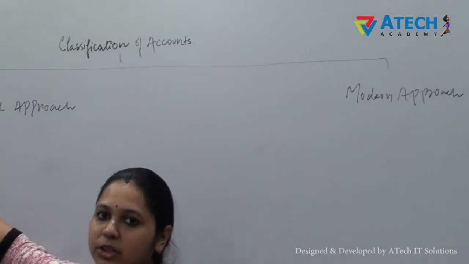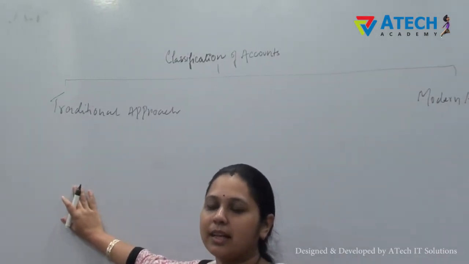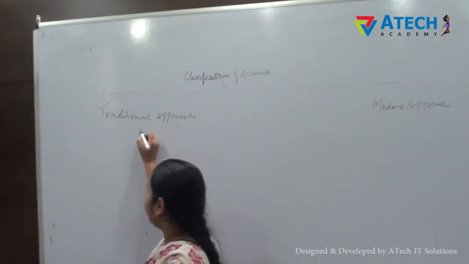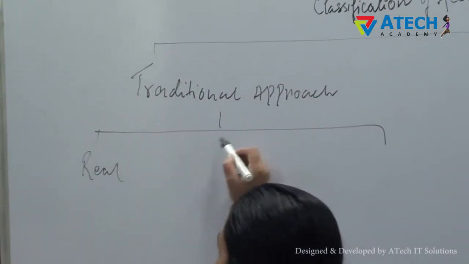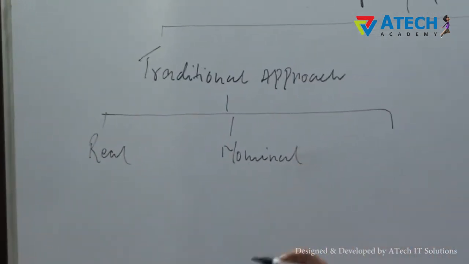So we'll first study traditional approach. Now, according to the traditional approach, the accounts are classified into three parts. The first one is real account. The second one is nominal account. And the third one is personal account.